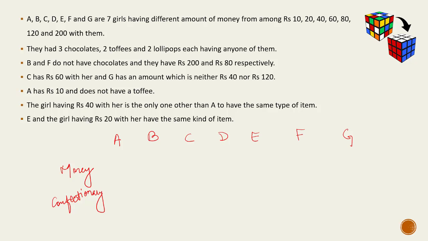B and F do not have chocolates. This is our negative data. So I'm using C for chocolate and I'm putting a negation cross. And they have 280 respectively. C has rupees 60 with her. G has an amount which is neither 40 nor 120. A has 10 rupees and does not have a toffee.